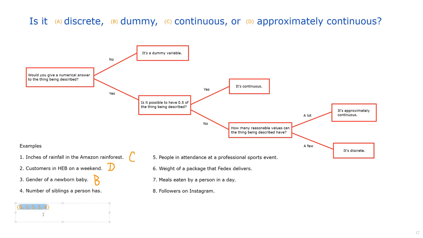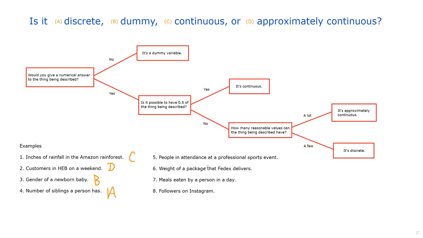If you ask everybody in your class how many siblings they have, most people would say one of these 5 numbers. And because I can count this list of numbers on one hand, I'm going to say that there are only a few values it can take on. And so for that reason, it's discrete.